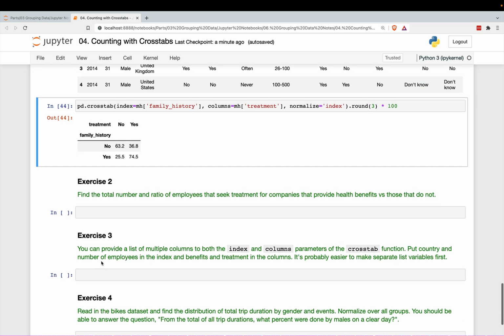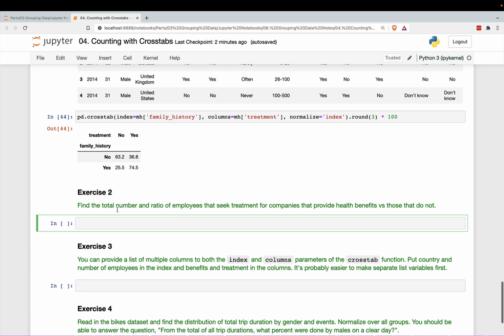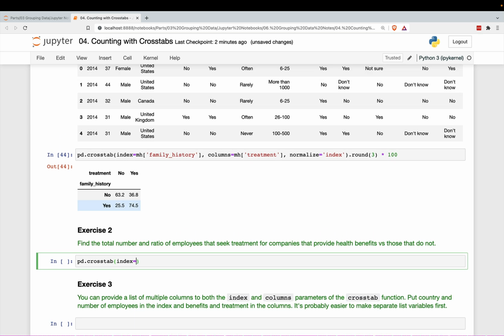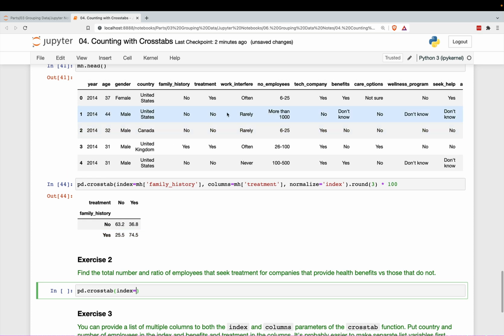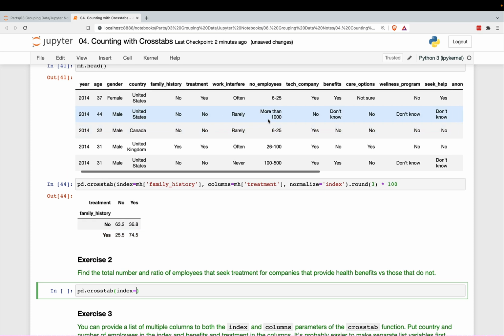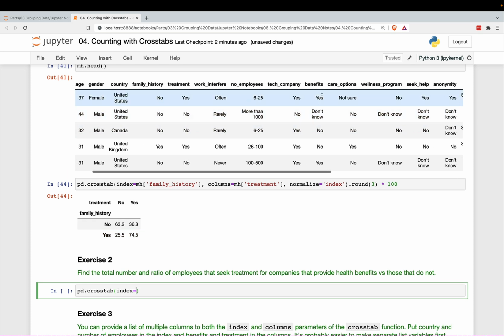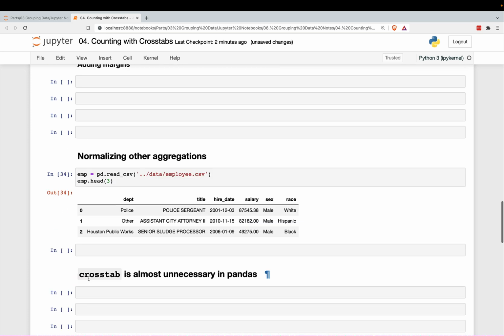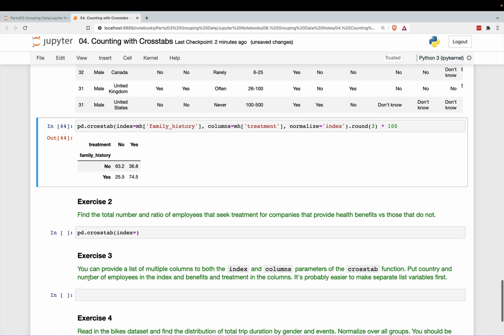All right, number 2, find the total number and ratio of employees that seek treatment for companies that provide health benefits versus those that do not. Okay, so again, we're going to use a crosstab, the ones that seek treatment for those companies that provide mental health benefits. So does the company give benefits? That's this question. If we go back up here, let's look at the data dictionary again, MHDD.